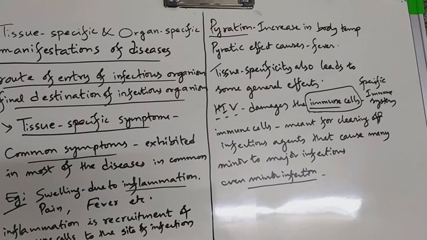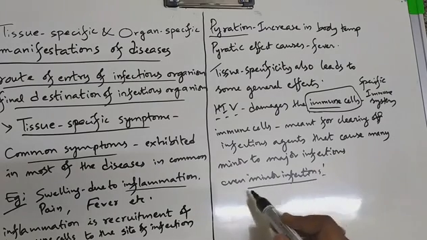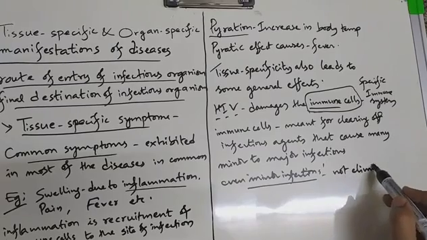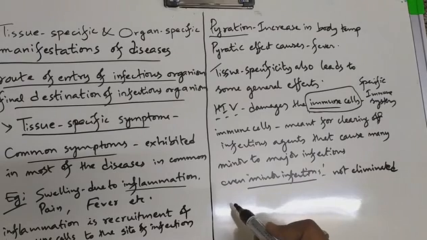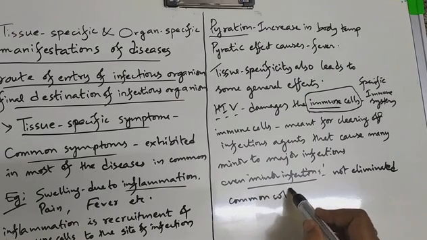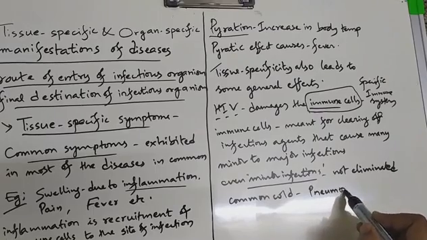Minor infections are not eliminated. When they are not eliminated, what will happen? The symptoms are immediately going to be exhibited, like a common cold. A common cold can turn out to be pneumonia.